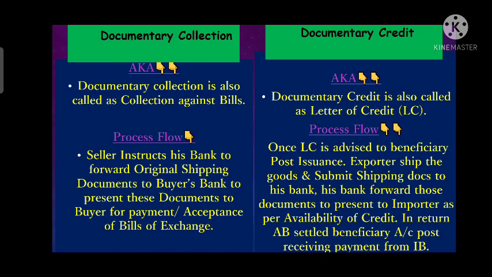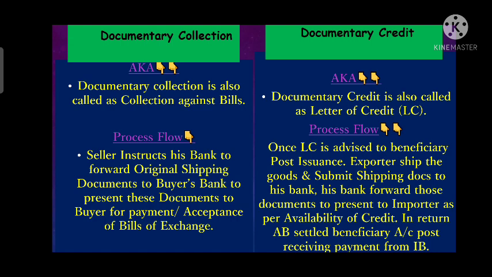This is all about DA and DP. Now we will differentiate documentary collection and documentary credit. These are the most widely used types of payment in international trade. Documentary collection can also be called collection against bills. Documentary credit is also called LC, or letter of credit, whereas documentary collection is called collection against bills.